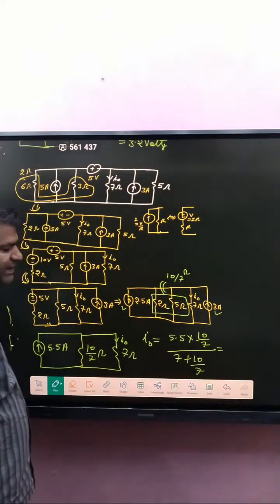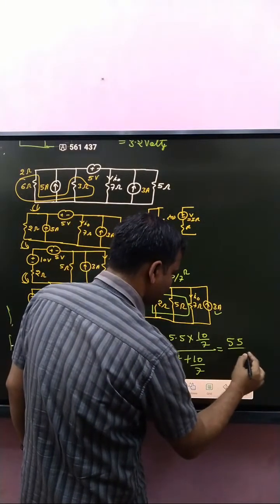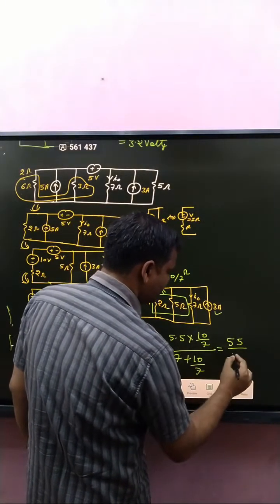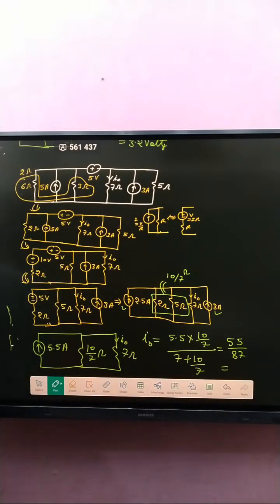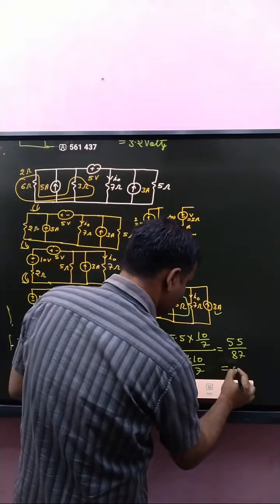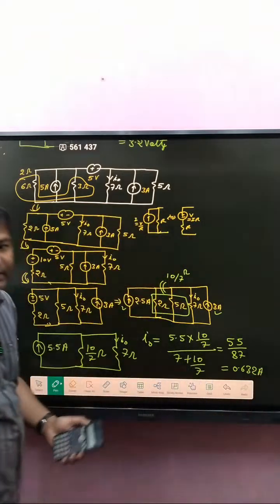Simply 77, so we write 55 divided by 77. With the help of a calculator, you can determine that value, and 0.0632 ampere is the right answer.